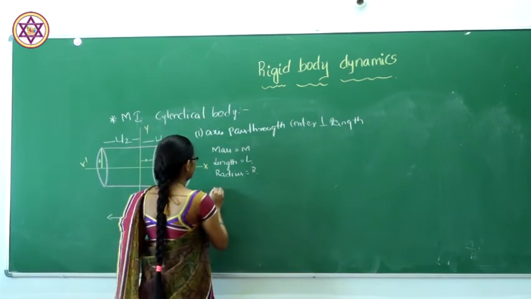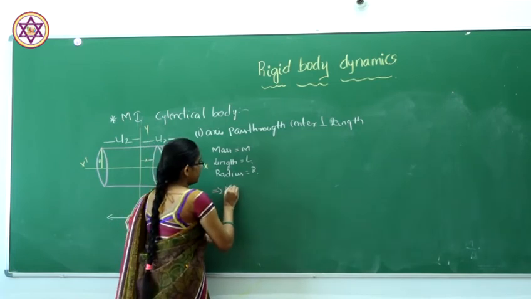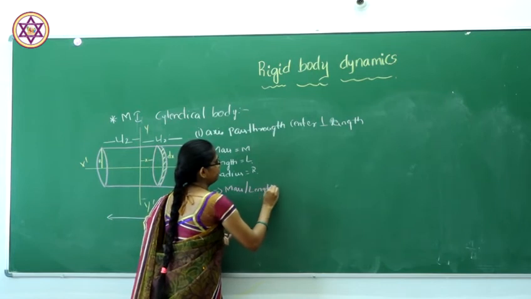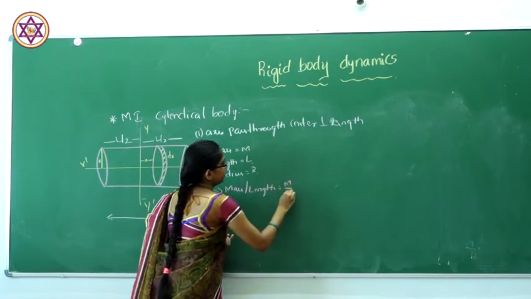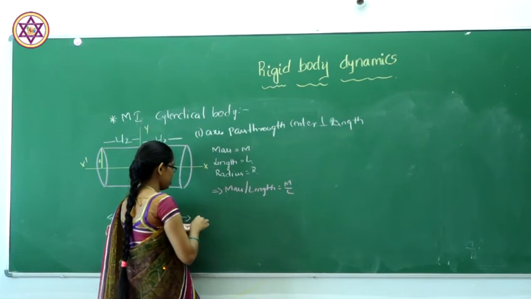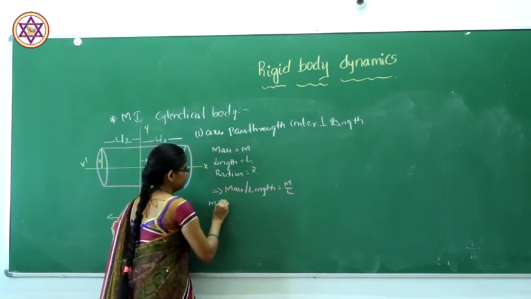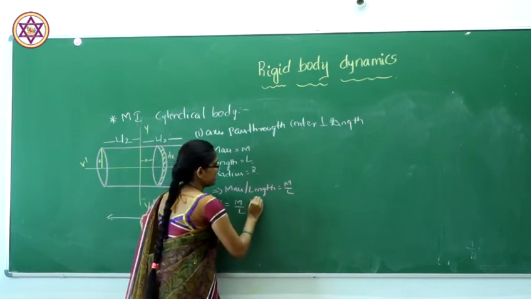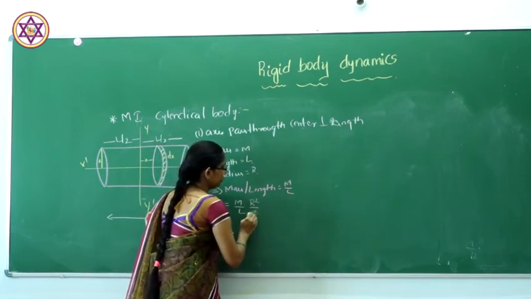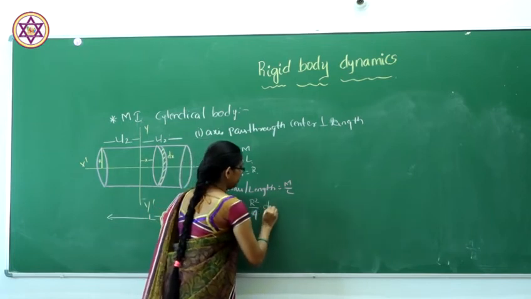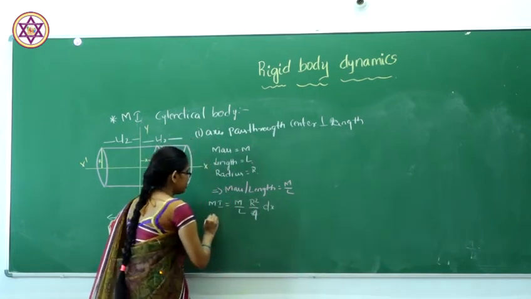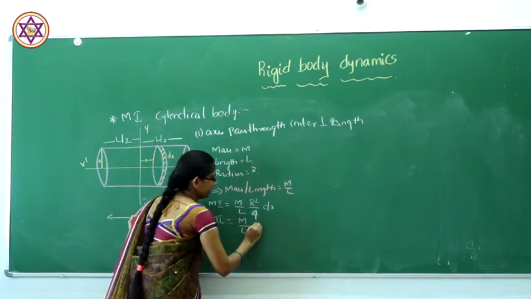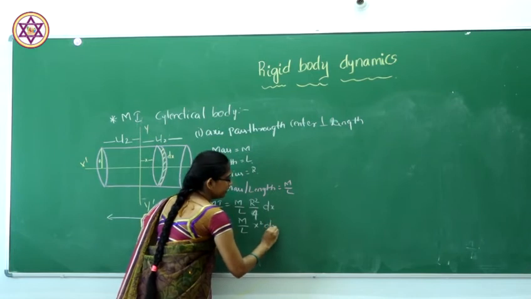So the mass per length will be given by m by L. The moment of inertia along the diameter will be given by m by L times r square divided by 4 dx. The normal moment of inertia will be given by m by L x square dx.